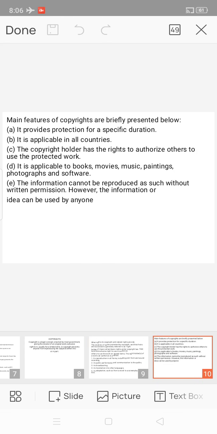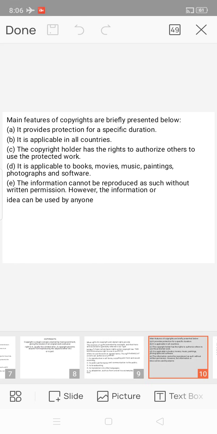And next topic is the main features of copyright, briefly presented below. It provides protection for a specific duration. And second one, it is applicable in all countries, and the copyright holders have the right to authorize others to use the protected work, and it is applicable to books, movies, music, paintings, photographs, and software. And the information cannot be reproduced as such without written permission. However, the information or idea can be used by anyone.